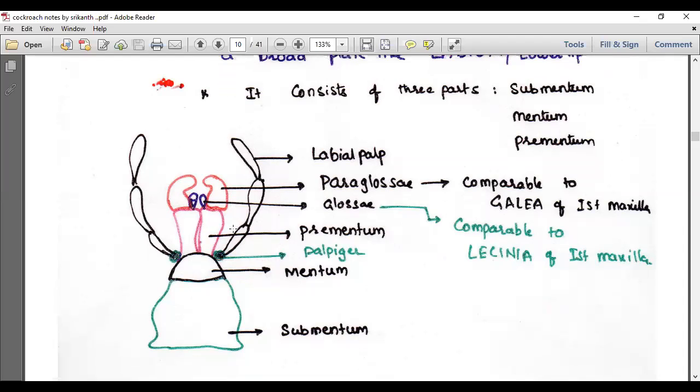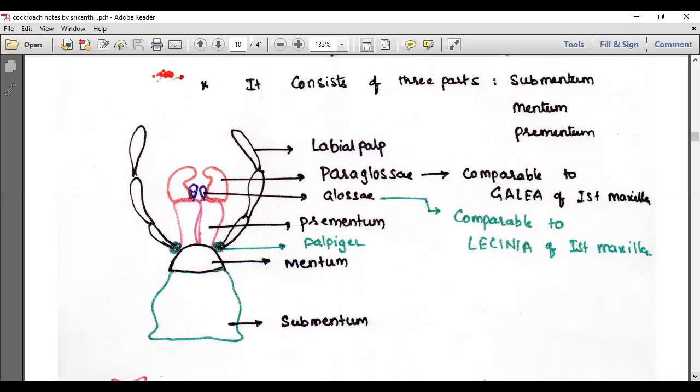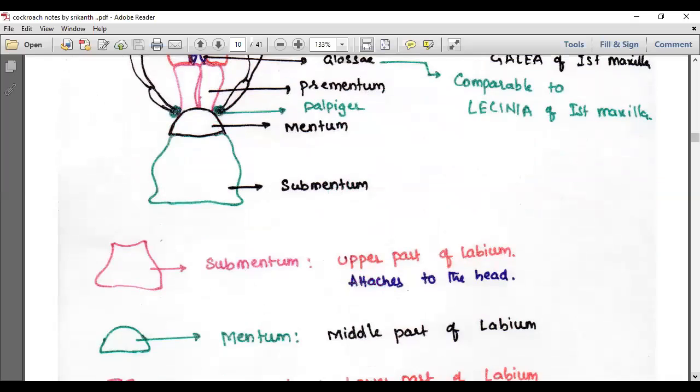So glossae and paraglossae are compared with the first maxillae. Which parts of the first maxillae? Galea and lacinia. Glossae and paraglossae are nothing but galea and lacinia. That's why we call it the second pair of maxillae. And at the base of the prementum you can see the palpiger, from which the three-segmented labial palp comes. Palpifer is in the maxilla, and this is called palpiger.